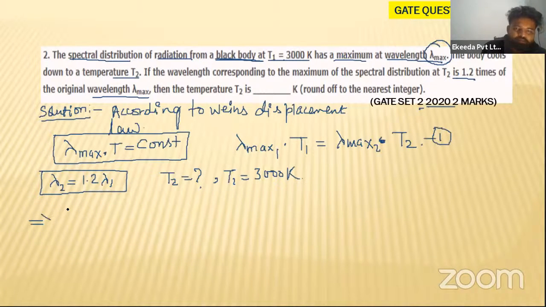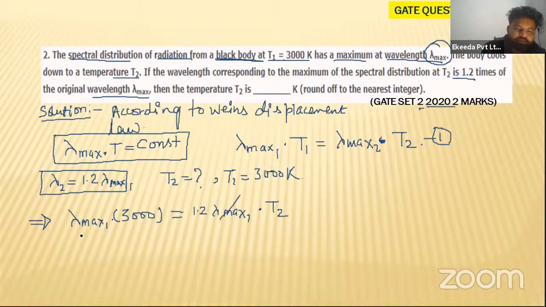So lambda max 1 multiplied by temperature T1. What is the temperature T1? That is 3000 Kelvin, equal to lambda max 2, which is 1.2 times lambda max 1, multiplied by temperature T2.